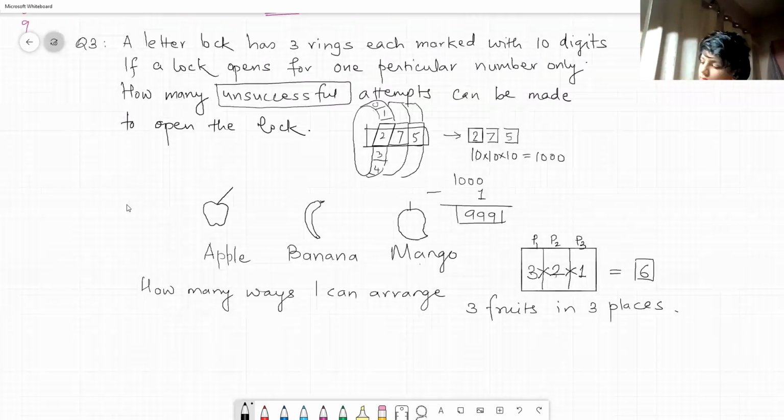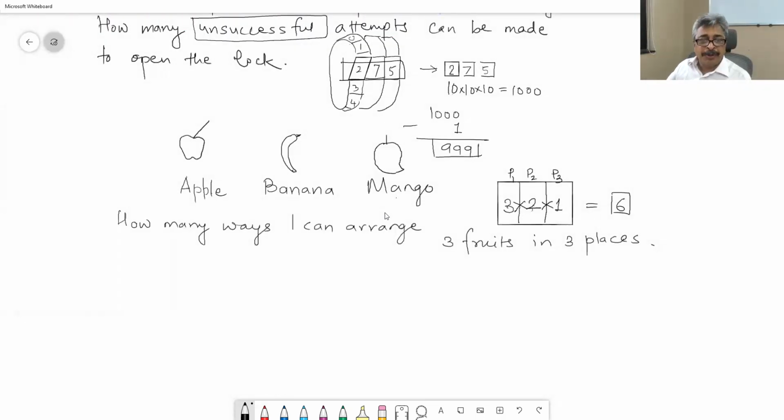Now let me ask you a question. Suppose my display was only 2 places. I am selling 3 fruits, but my display has only 2 places. So in how many ways can I display these fruits? Now, the answer is going to be, first place can be displayed in 3 ways and second place can be displayed in 2 ways. Again, the answer is going to be 6.